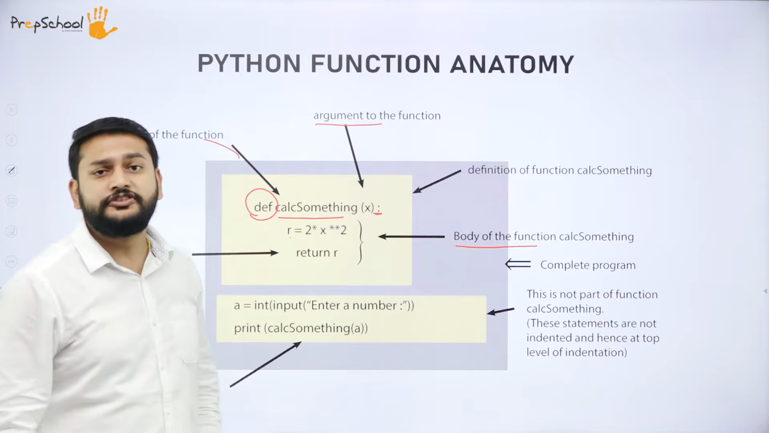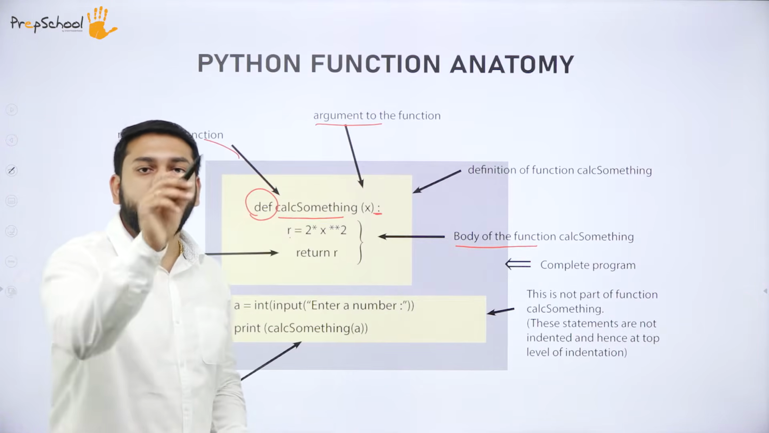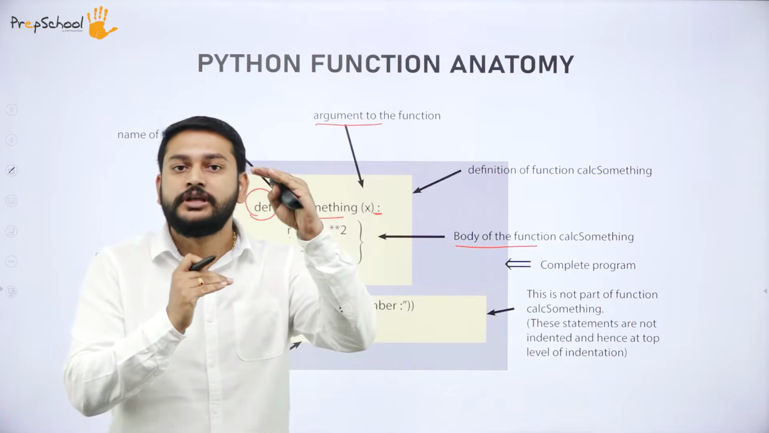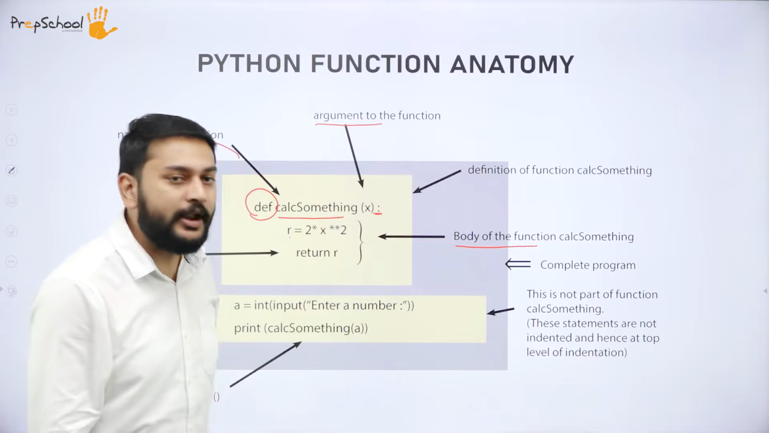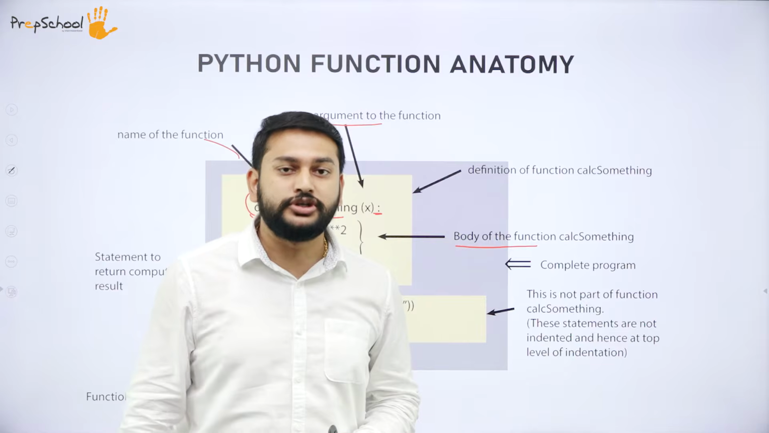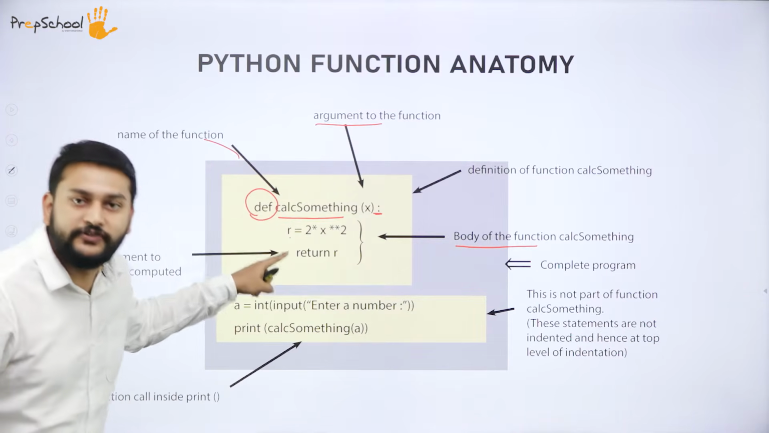So if you have studied C programming or C++, you would have gone through flower brackets. Why do we use flower brackets? To indicate a block of statements. So instead of flower brackets, we are just using indentation in the Python programming language. So that is what you need to understand. These two statements do not belong to this function.